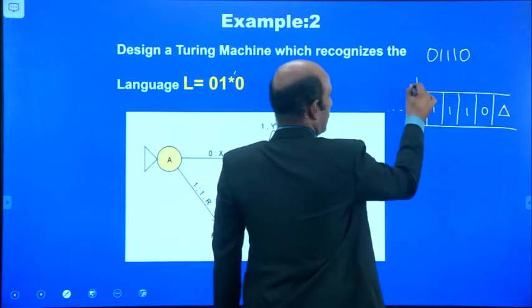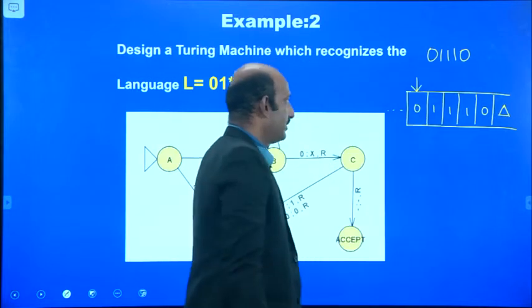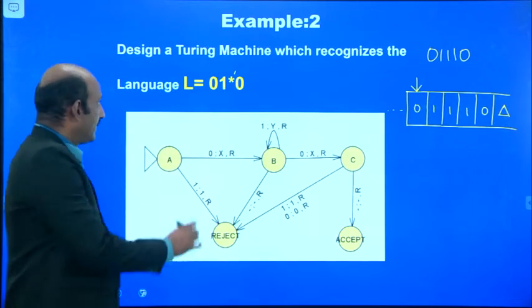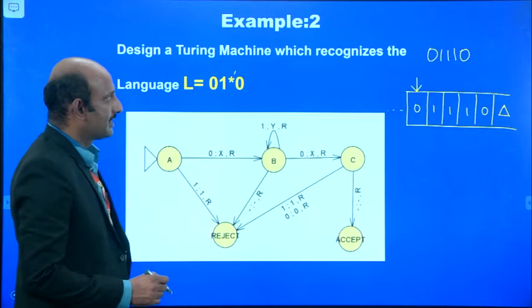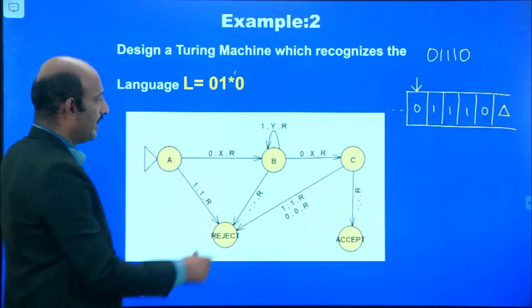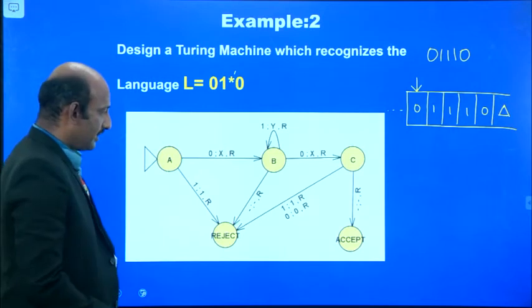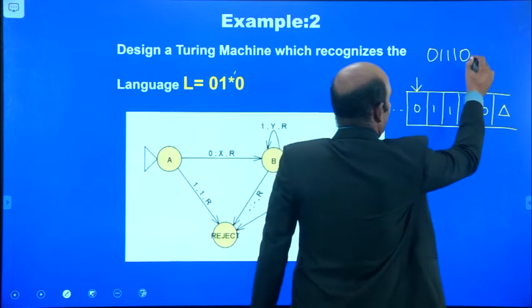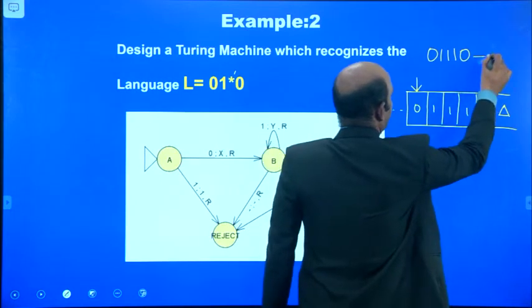Initially the head points to the first character. A is the starting state, and we have totally 5 states. After reading the ending 0, it accepts.